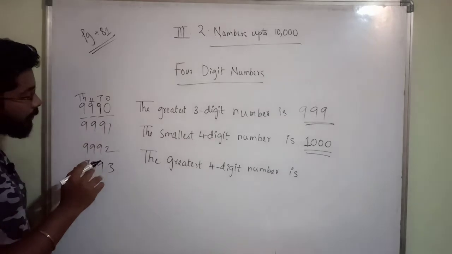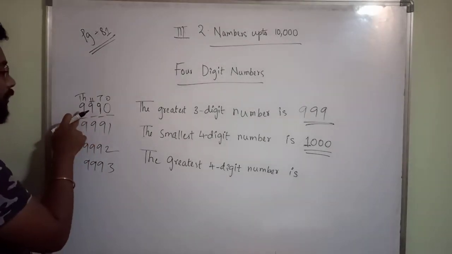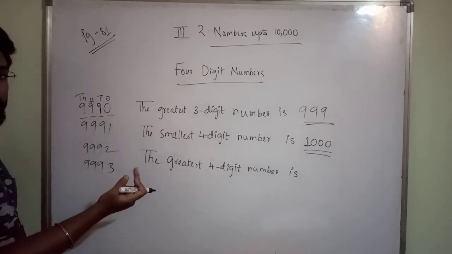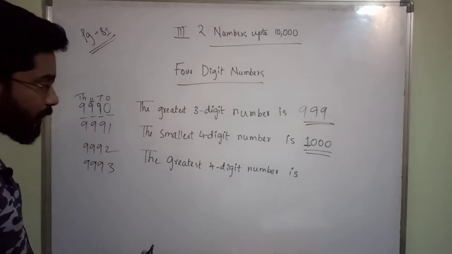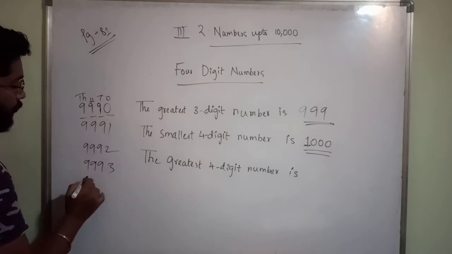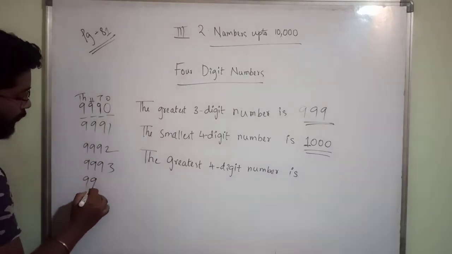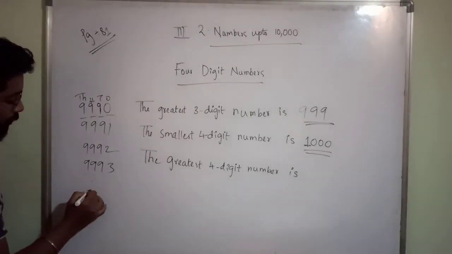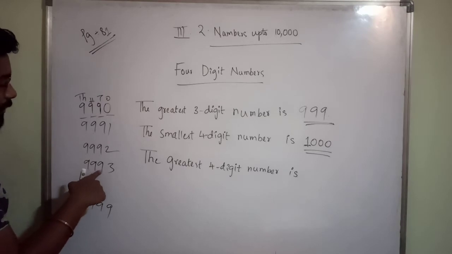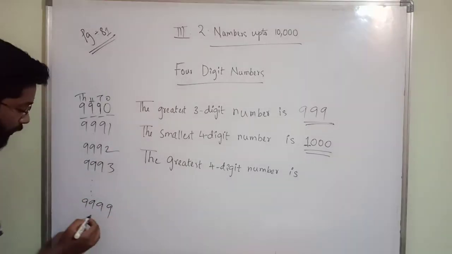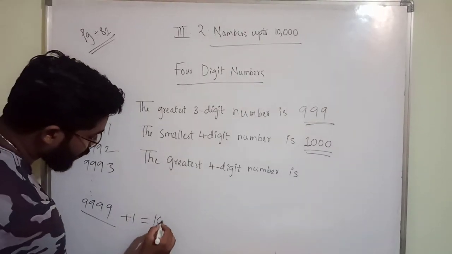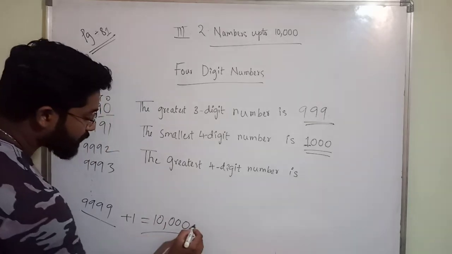Mostly we will say 9990, 9991, 9992, 9993, up to 9999. After that, if you add plus 1 to here, you will get 10,000, no? Means this is a 5-digit number.